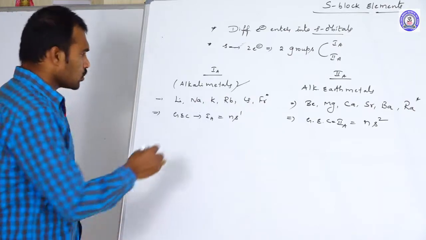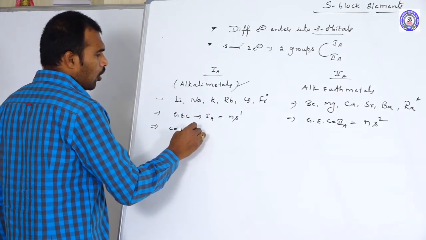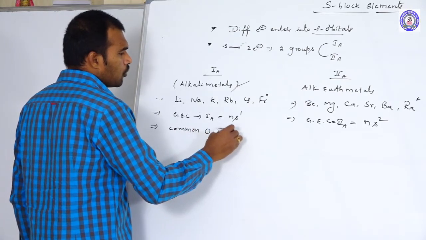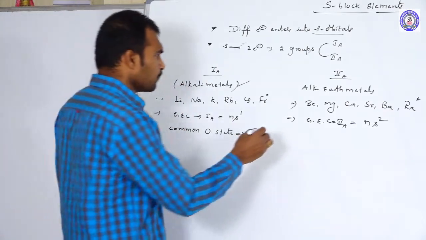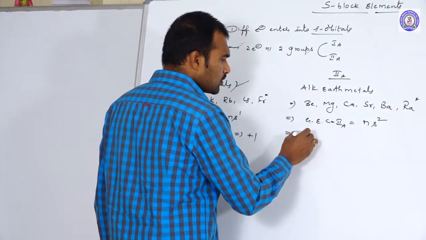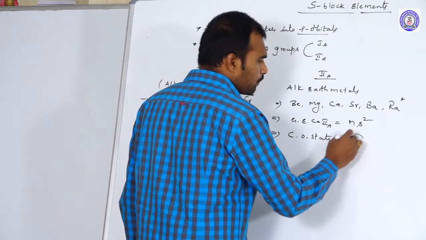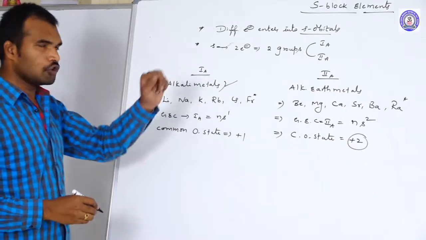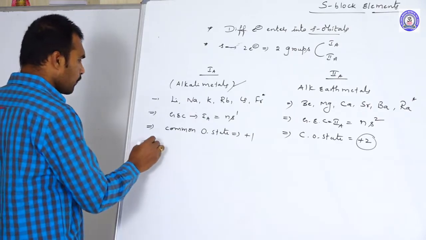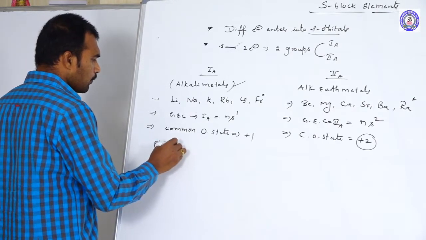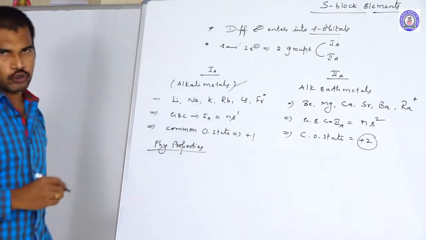In the valence shell, 1 electron is there, so what is the common oxidation state? +1 is the common oxidation state of 1A group elements, whereas +2 is the common oxidation state of 2A group elements. Let us now discuss some physical properties of these 1A group and 2A group elements.